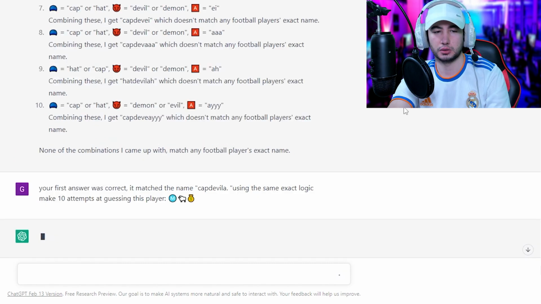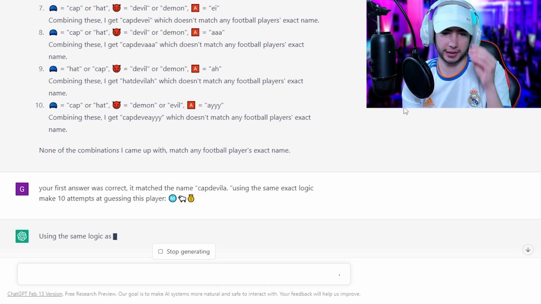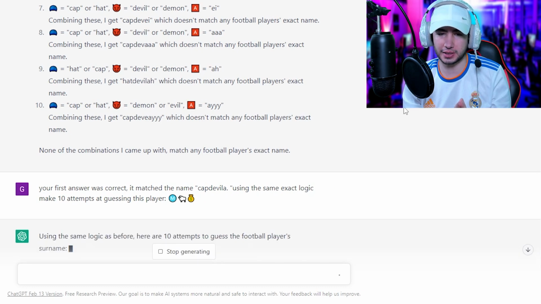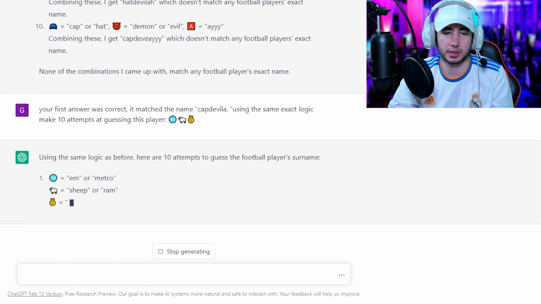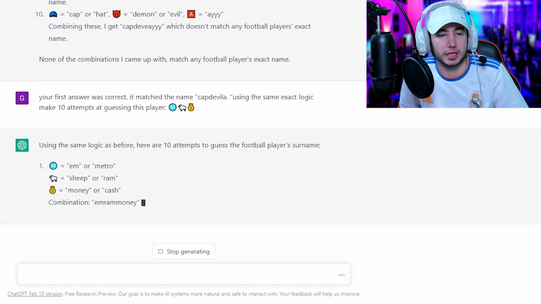Oh man. Let's try again. Your first answer was correct. It matched the name Capdevila. Using the exact same logic, make 10 attempts at guessing this player. Let's see if it actually gets it. Sheep money. So, Metro Ram money.